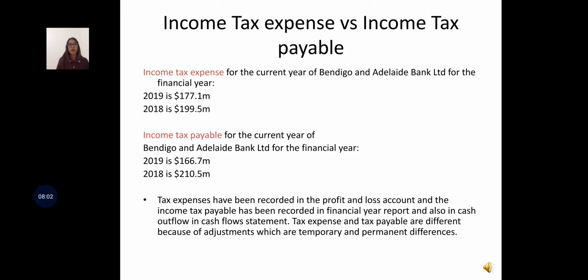Tax expenses have been recorded in the profit and loss account, and the income tax payable has been recorded in the financial year report and also as cash outflow in the cash flow statement. Tax expenses and tax payable are different because of adjustments, which are temporary and permanent differences.